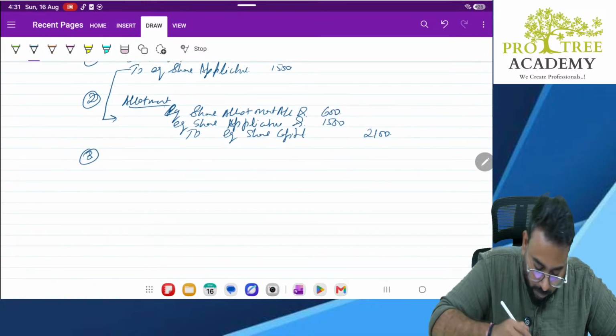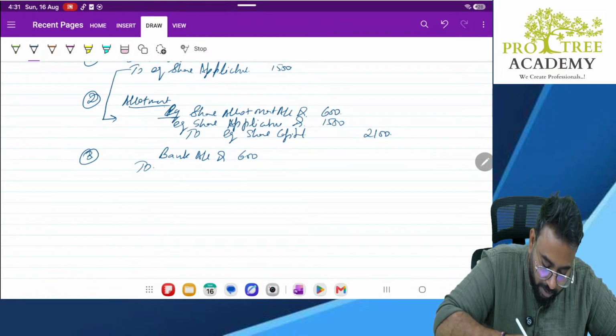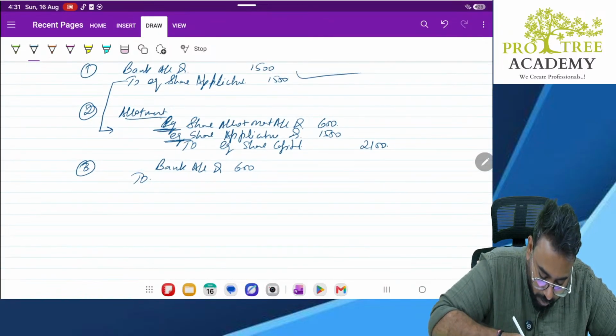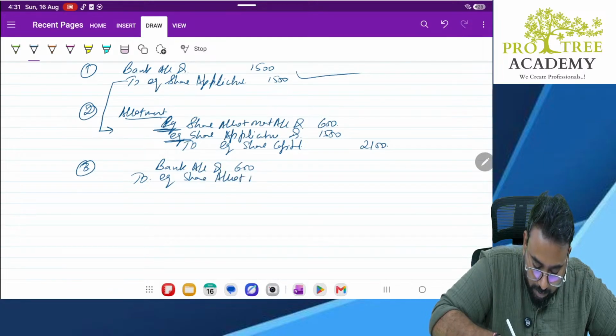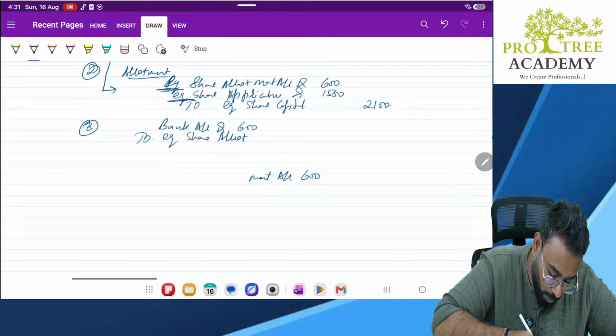Next. The bank will receive the money. Yes, sir. Bank account debit 600 to equity share allotment. This money is already received. Correct or no? Here we have already received. Only this much we have to receive. To equity share allotment account 600. Done? Okay. No problem till here.